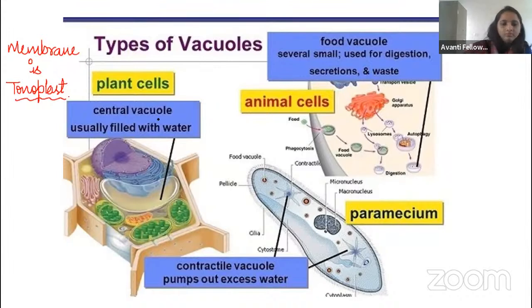In the plant, we can see the central vacuole. What does it help in, guys? In osmotic potential maintenance, that is, osmoregulation. What will a vacuole do? For example, if you take dry grapes and put them in water, what will happen, guys? Will it become turgid or flaccid?